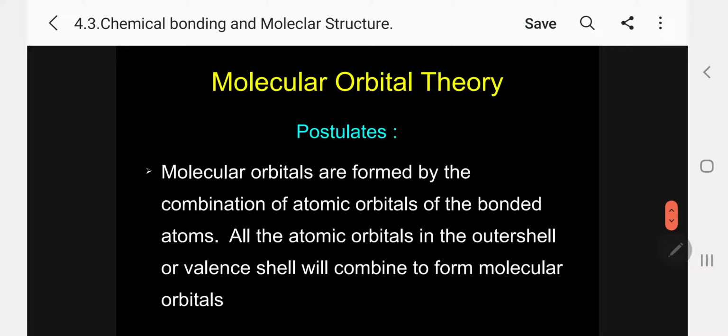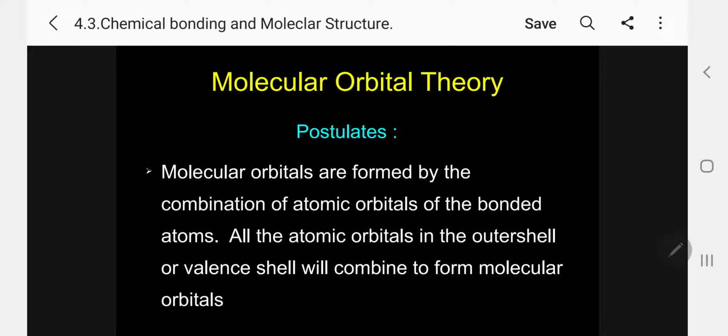So far what I have discussed is the hybridization concept. From this what we have learned, we got an idea: if you know the hybridization, we can predict the shape of the molecule. We can predict the bond angle present in the molecule. Very, very, very important.